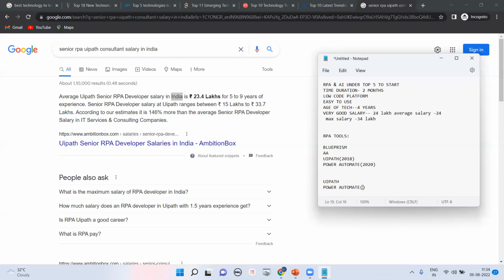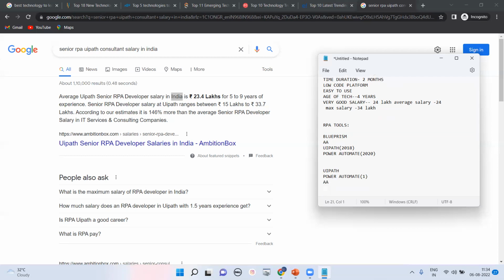Okay, so there is no such thing as stability. Right now it's showing the tool that is at the top on Google Trends. And if you ask me about the highest openings in the market, I can say Automation Anywhere, and after that we have Blueprint. So on the top is UiPath, after that Automation Anywhere, Blueprint, and Power Automate.